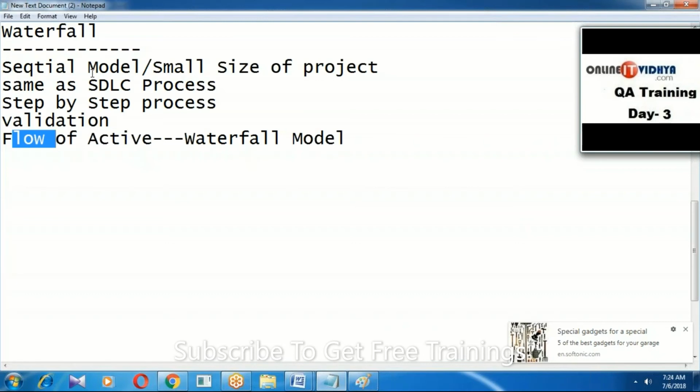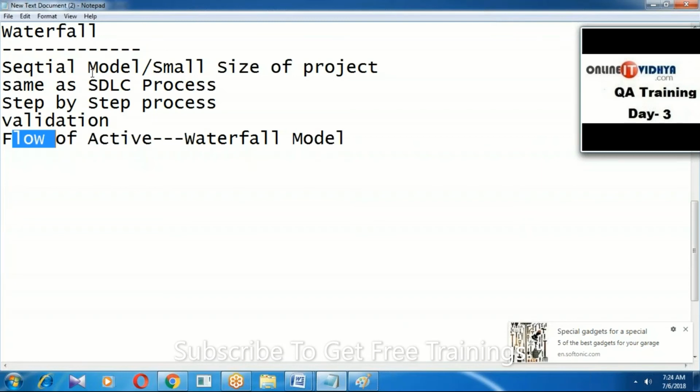The flow of activity looks like a waterfall, so this model is titled the waterfall model. Are you clear on my point, guys?